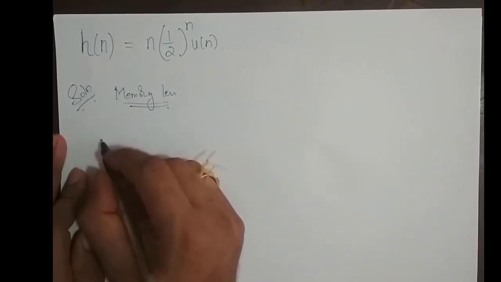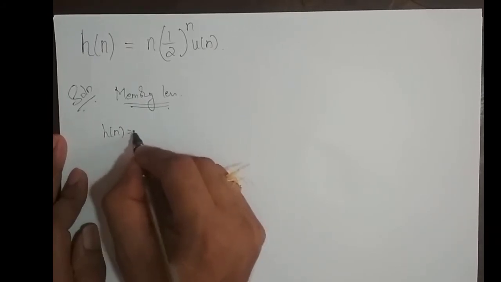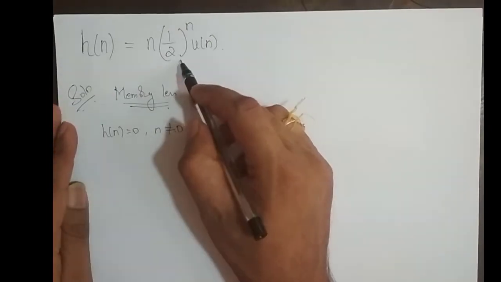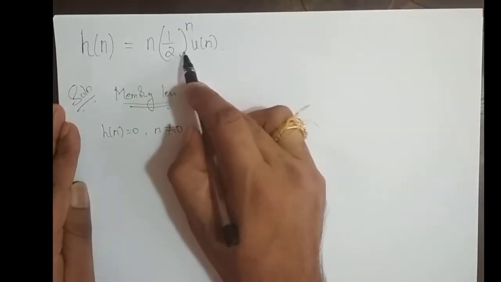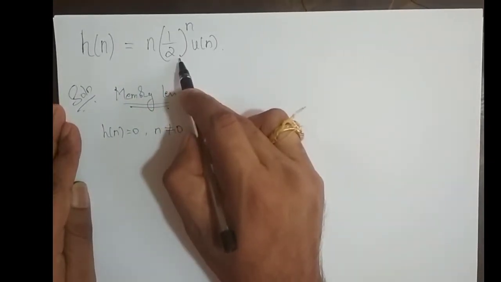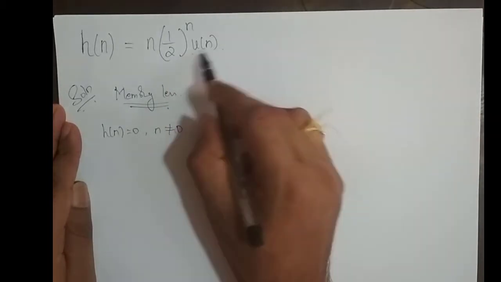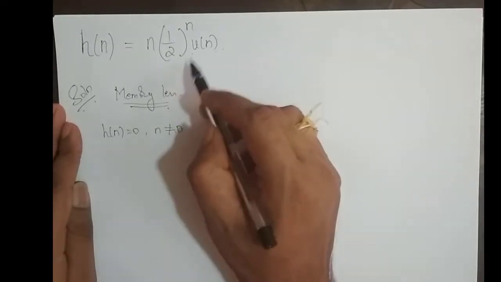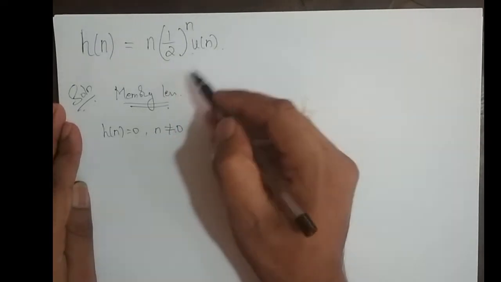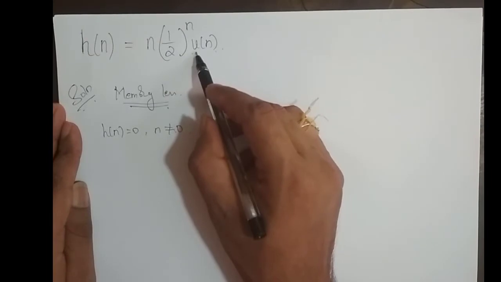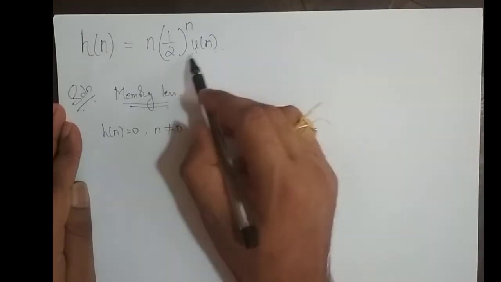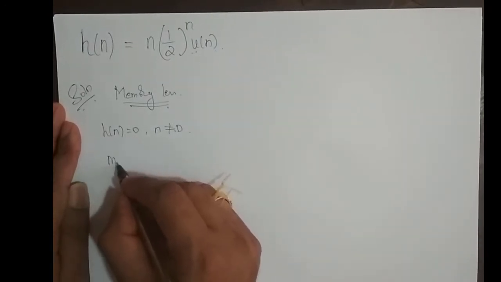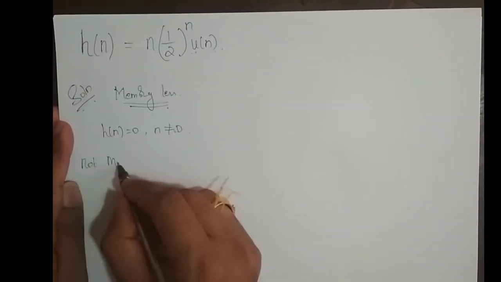What is the condition for a system to be memoryless? Its impulse response h[n] should be 0 for n not equal to 0. Is this happening in this impulse response? The samples vary from where to where, since we have u[n] here? So h[n] is varying from 0 to infinity, and the amplitudes we don't have to worry about, we'll see that later. But this impulse response is varying from 0 to infinity, right? Since we have amplitude at n not equal to 0, therefore the system is not memoryless.